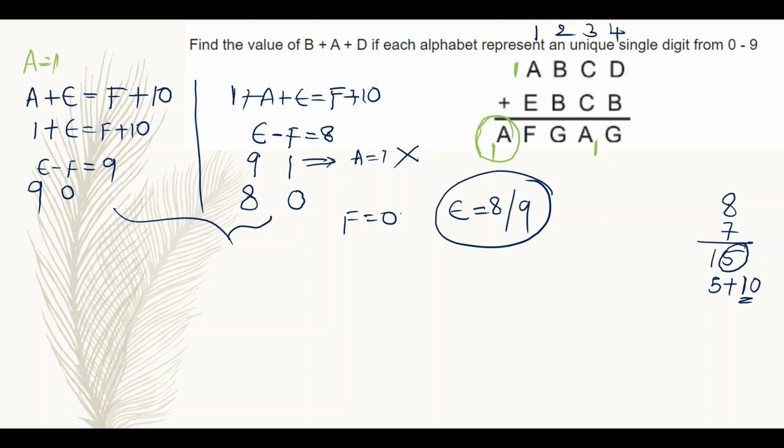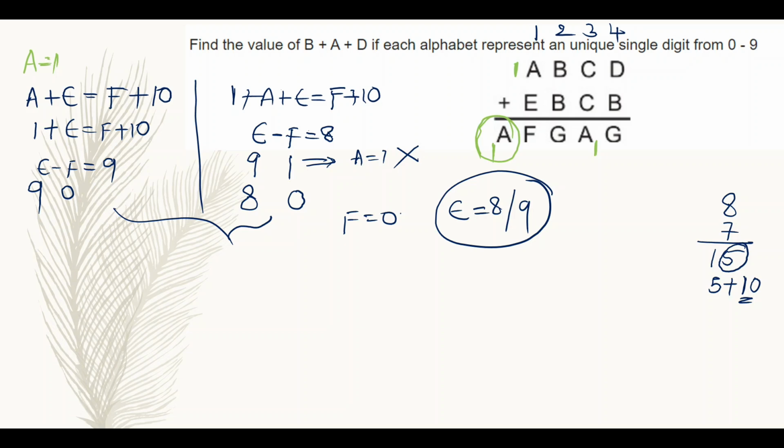B plus B is G plus some carry. Here we don't know exactly whether the second column is giving any carry or not. For any column, we have to keep something in our mind: whether the addition of two digits in that column is giving any carry to the next column, or the addition of previous elements is giving any carry to the present column, right? So I am going with C now.